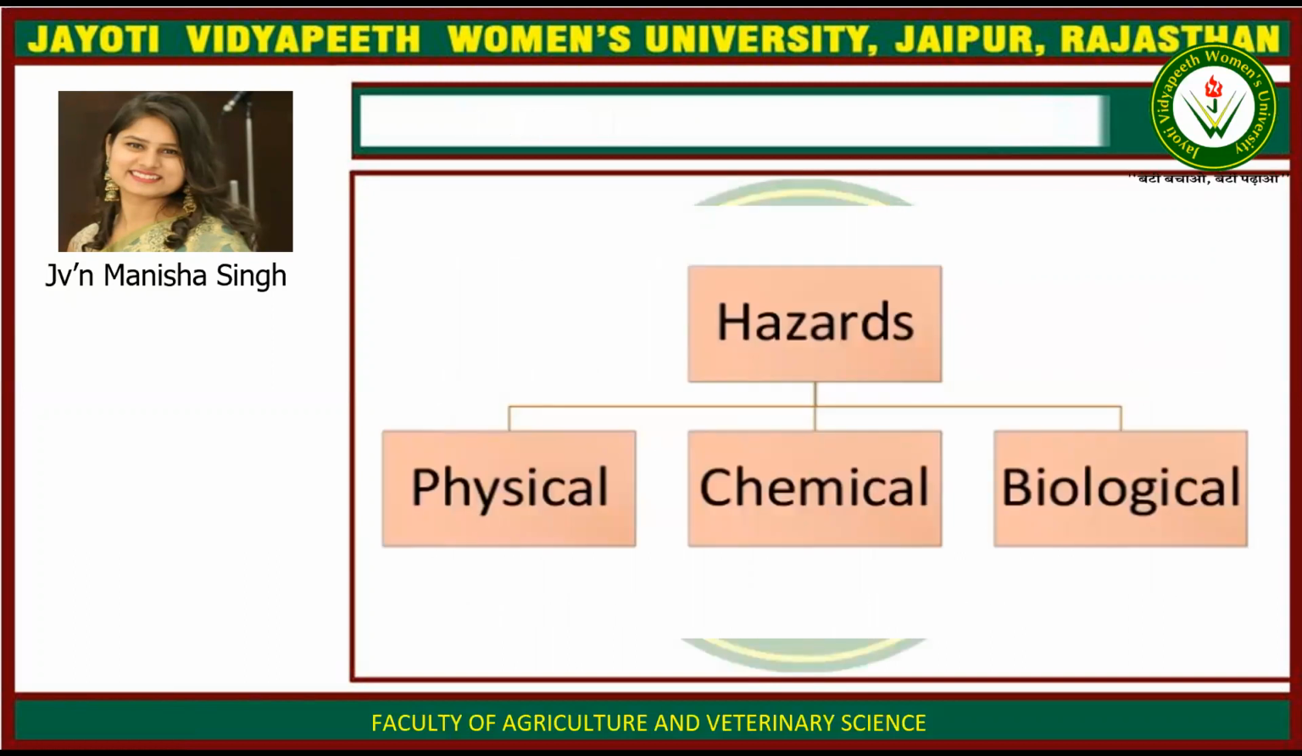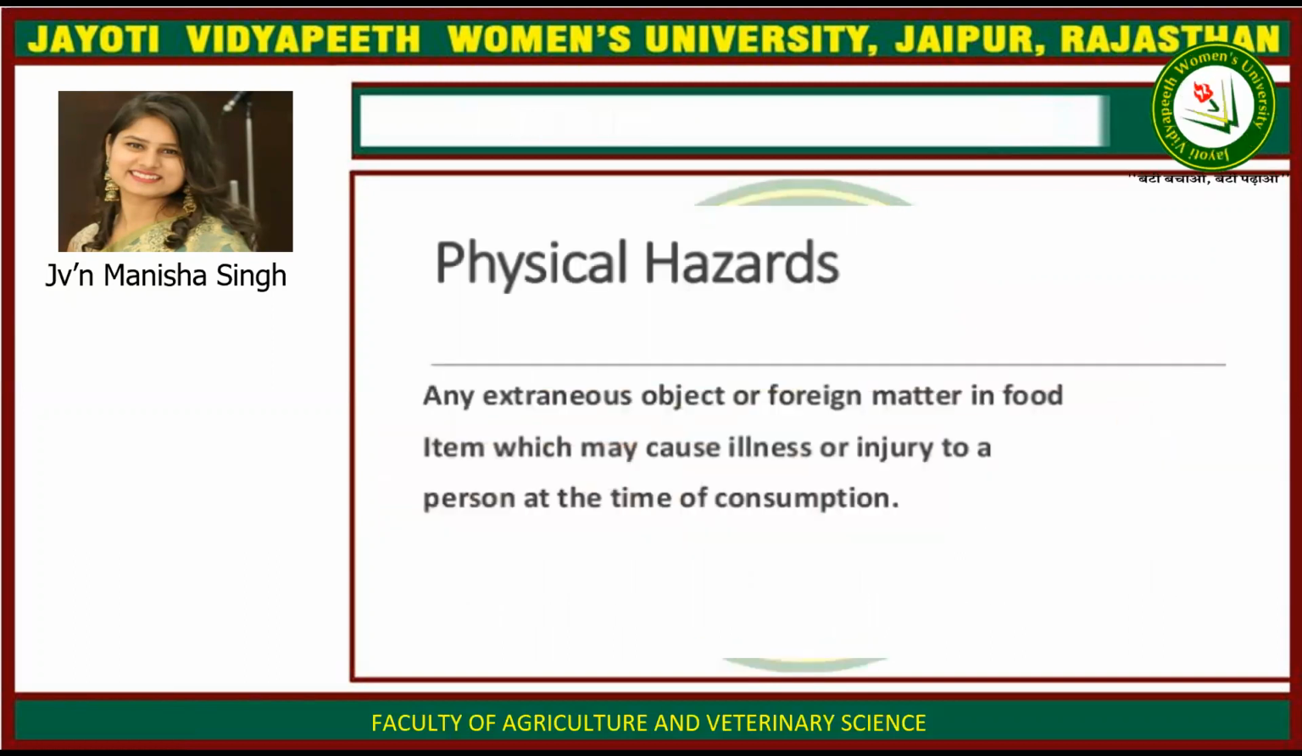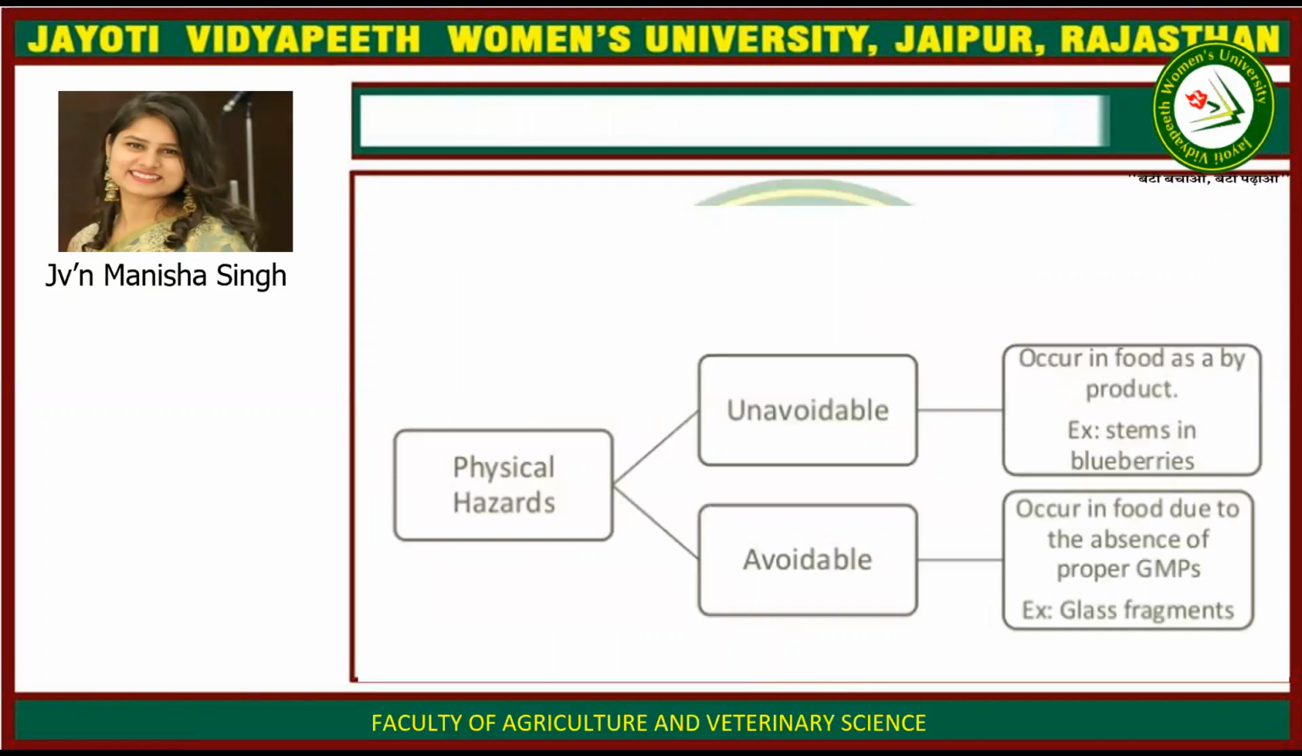Then hazards are of three types: physical, chemical, and biological. Physical hazards are any extraneous object or foreign matter in a food item which may cause illness or injury to a person at the time of consumption. Physical hazards are of two types: unavoidable and avoidable. Unavoidable occurs in the food as a byproduct, for example, stems in blueberries, stems in grapes, etc. And avoidable occurs in food due to the absence of proper good manufacturing practices, for example, fragments of glass in jam or any other food product.